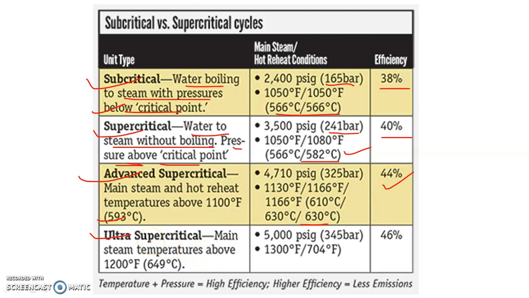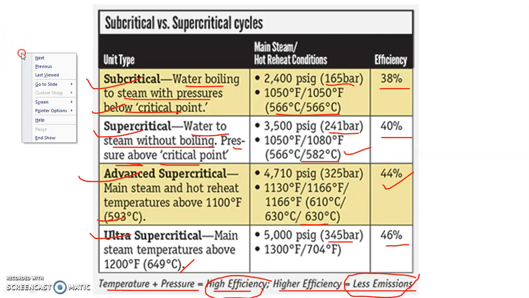And the last one is ultra supercritical. So here you will see clearly the temperature is 649 degrees centigrade, the pressure range is above 345 bar, and its efficiency is reaching about 46%. So this is the point: temperature plus pressure gives you high efficiency, and high efficiency means fewer emissions. So this is important: fewer emissions and high efficiency. Efficiency and emissions are the two parameters which are very critical nowadays.